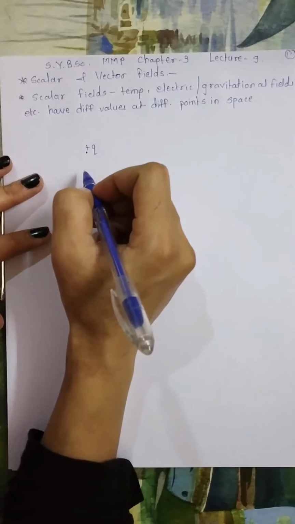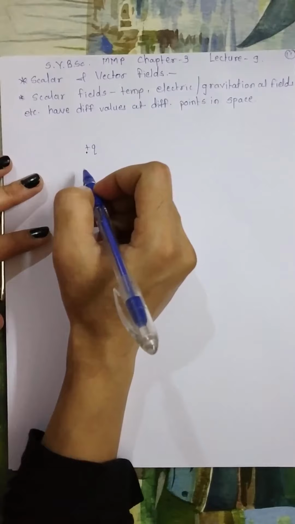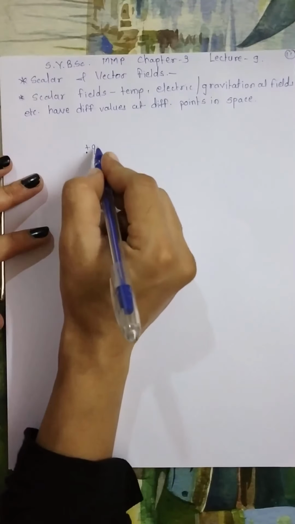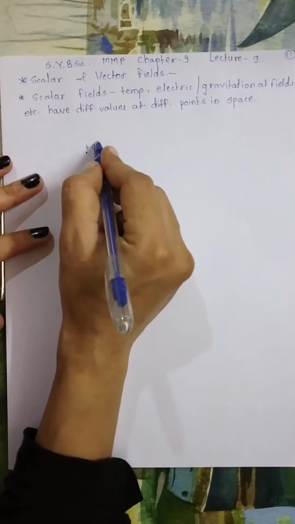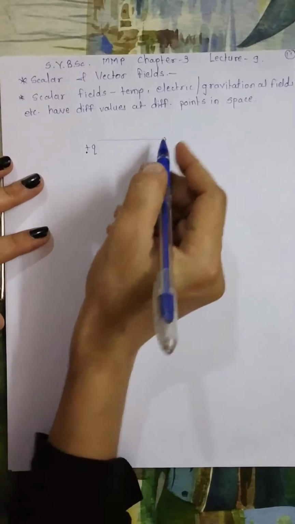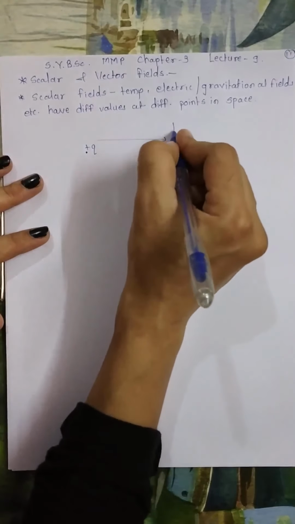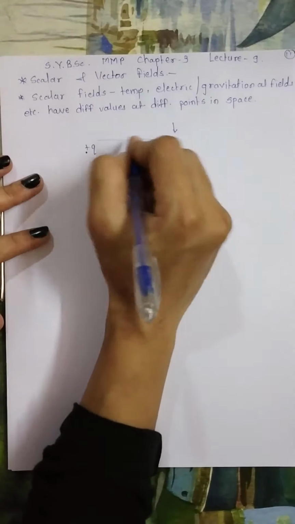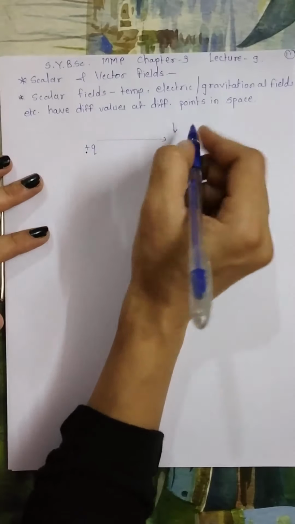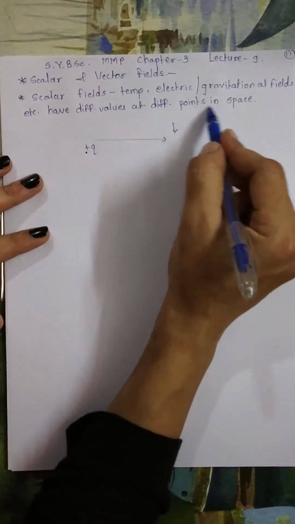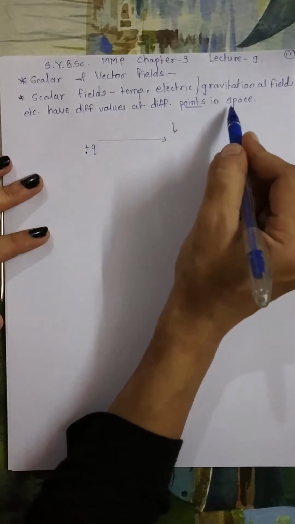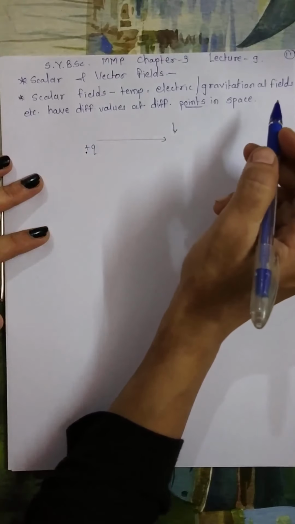The electric field is large near the charge, and as we go away from this charge, the electric field goes on decreasing. It is a function of distance, that is, it will have different values at different points in space.